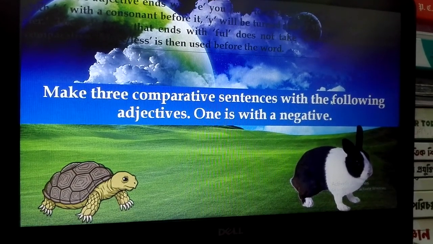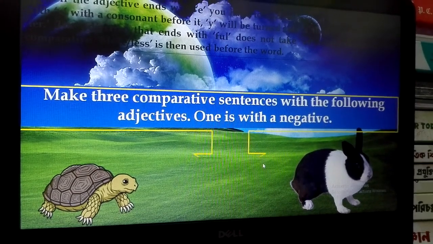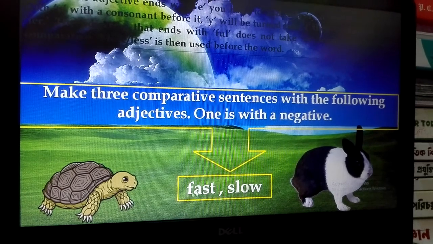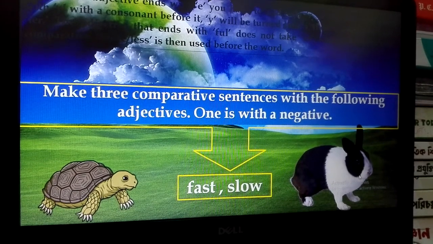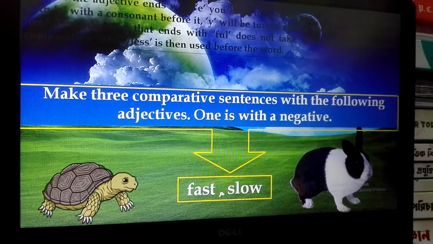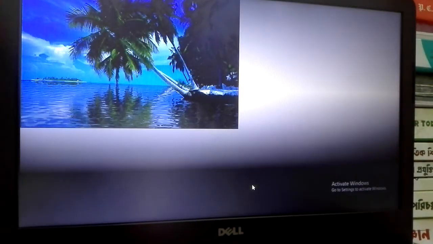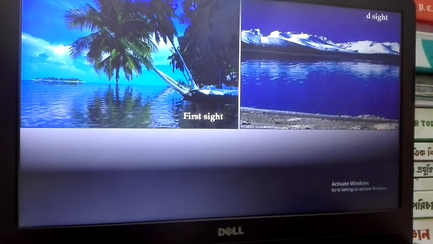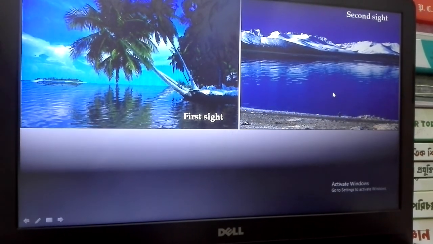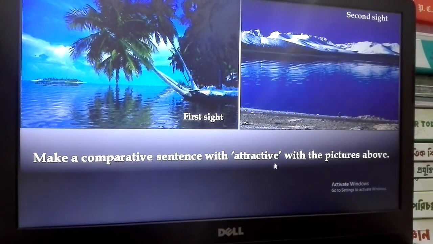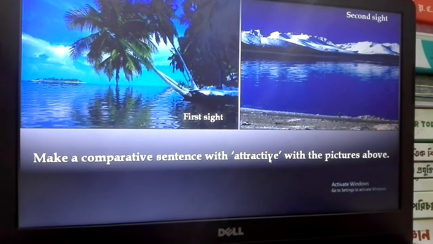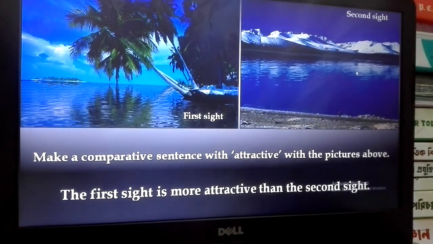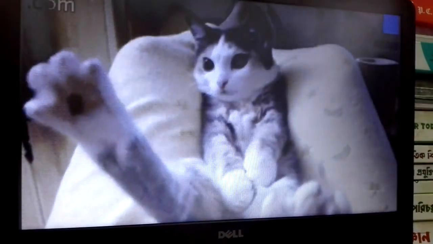Make 3 comparative sentences with the following adjectives. One is with a negative. Here are 2 adjectives, fast and slow, and here are 2 pictures, tortoise and hare. So make 3 comparative sentences with the following adjectives. Here are 2 sights, first sight and second sight. Make a comparative sentence with attractive with the picture above. The first sight is more attractive than the second sight.